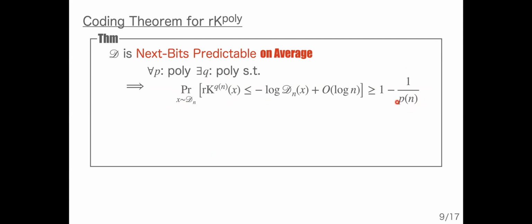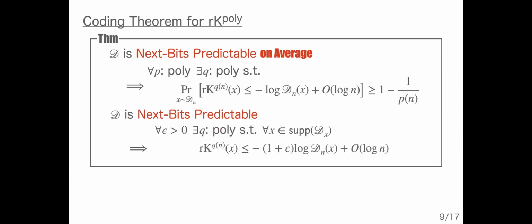And for smaller error probability, we need to pick a larger time bound. In addition, if the distribution is next-bit predictable in the worst-case sense, then we can obtain worst-case almost optimal coding. And the term almost optimal comes from this additional small constant epsilon.